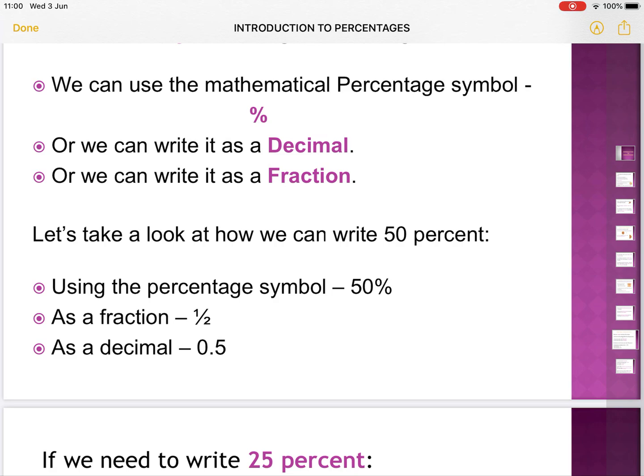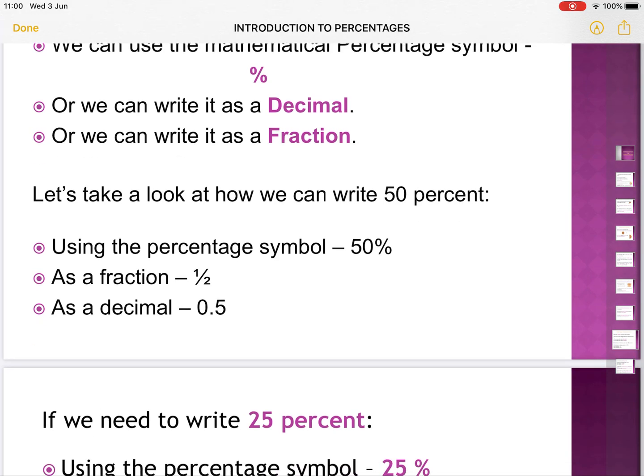Let's practice. Let's take a look at how we can write 50%. Using the percentage symbol, I write 50, those 2 zeros with a slash in between. So 50%.